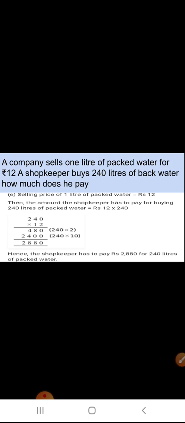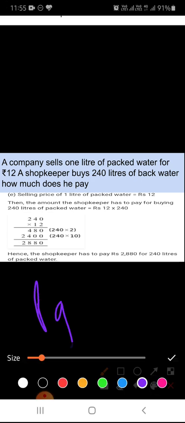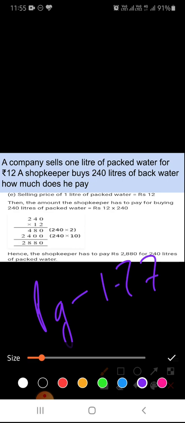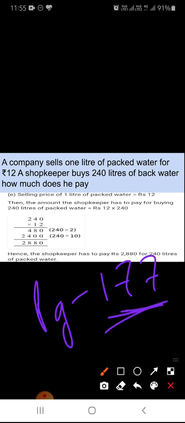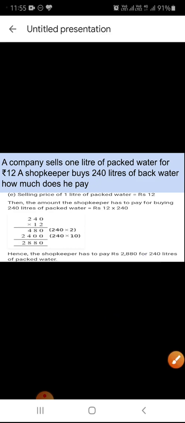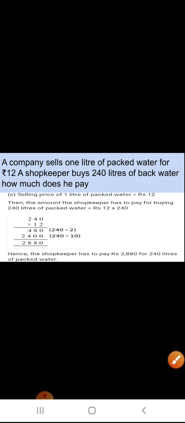So these are the questions from page number 177 of your NCERT maths book. Now after page number 177, it is 178. This you have to fill yourself. Page number 179 you also have to do yourself. Page number 180 also you have to do yourself.